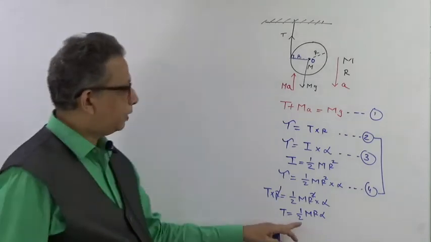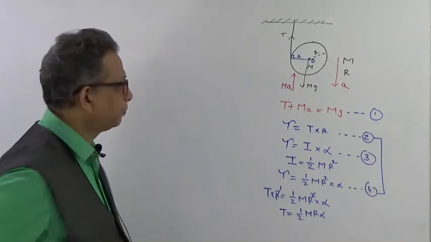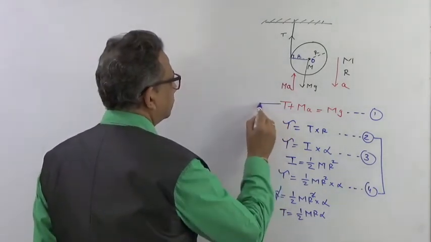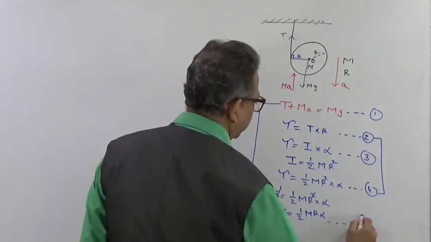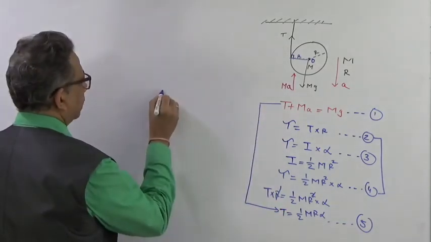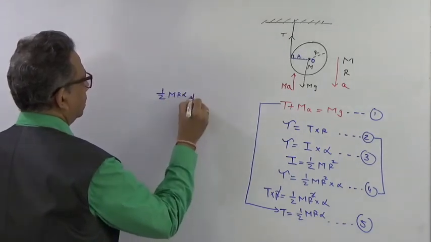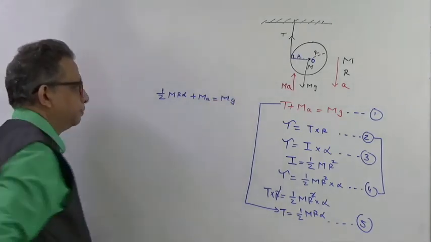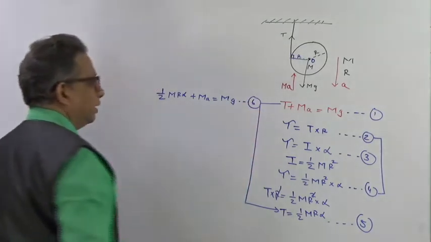This will be some relation of tension T with respect to alpha. Now I can replace this T from the fifth relation and substitute it in the first equation. So what I will get is 1/2 m r alpha plus m a equal to m g, right? So this is my sixth equation that I have got.